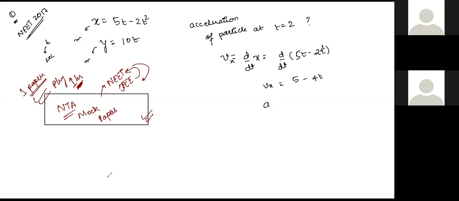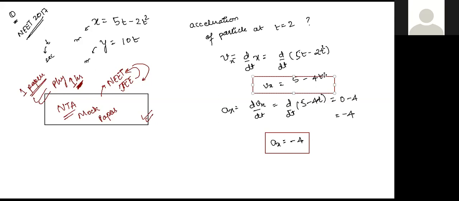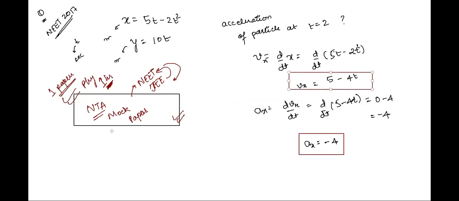Then we will differentiate it once again. The answer will be minus 4. Absolutely correct. So ax will be the differentiation of 5 minus 4t, which will yield 0 minus 4 or minus 4, correct? So acceleration x component is given as minus 4, right? Now we have this as the component here. This is x component of velocity, this is x component of acceleration. Absolutely correct.